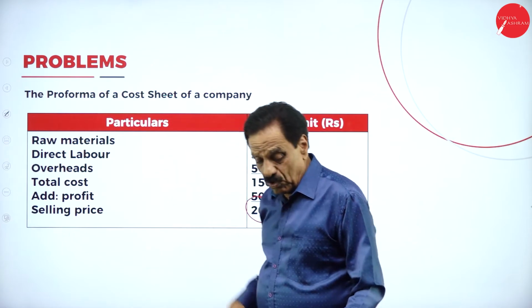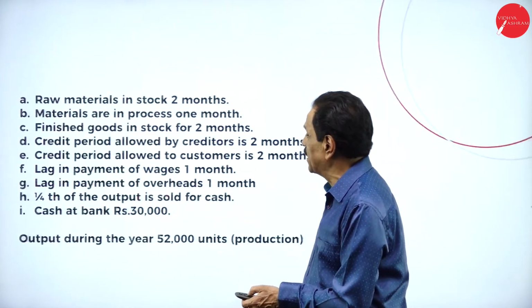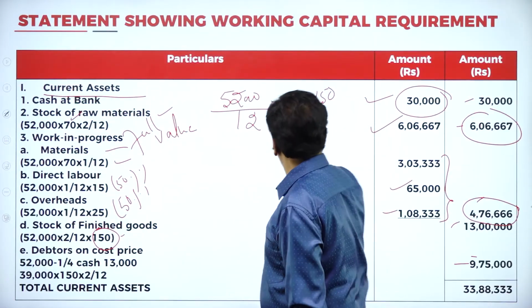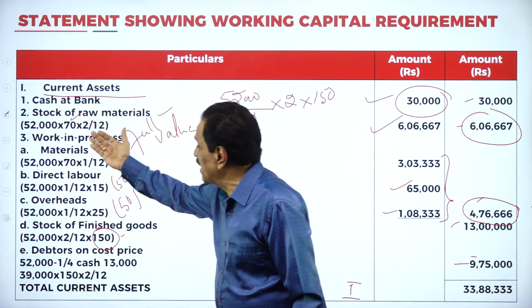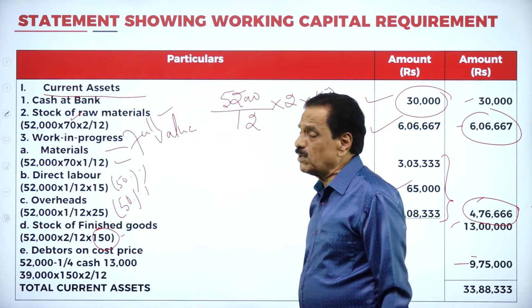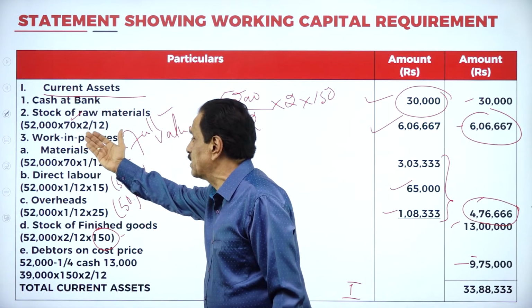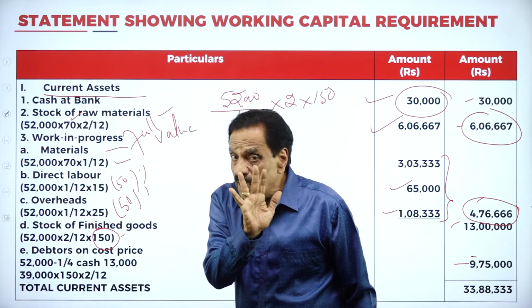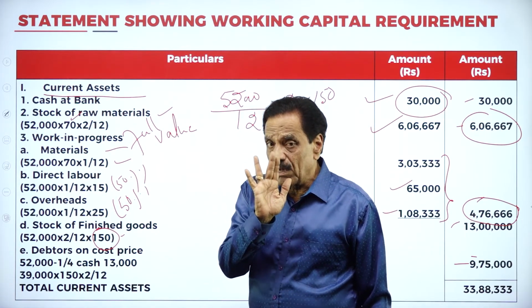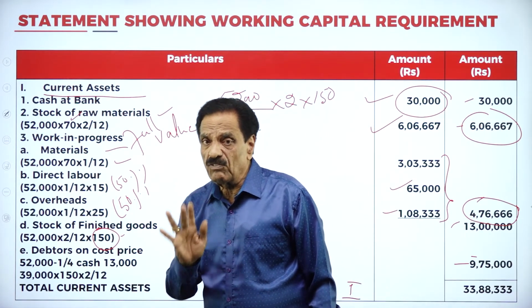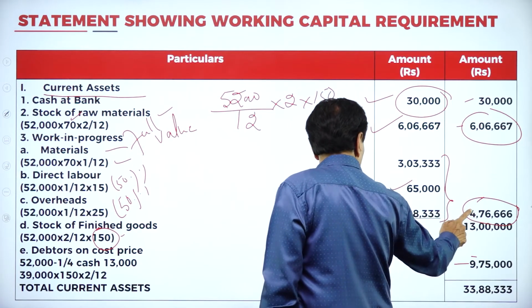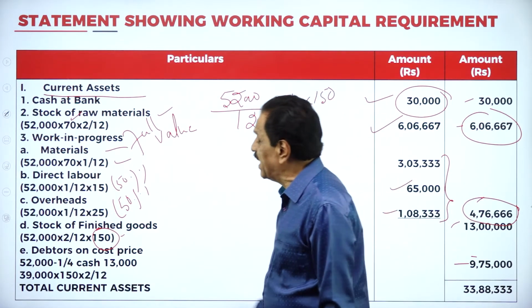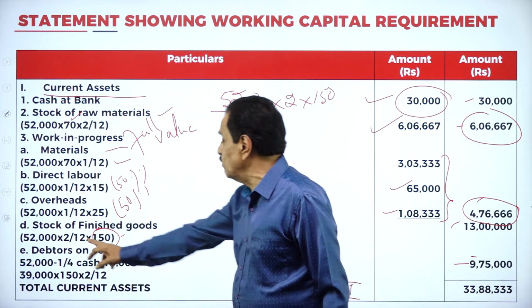Here, I have shown you, while you are doing the working capital, you have to take cash at bank already existing. Raw material stock for how many months is there? 2 months. 52,000 per unit is 52,000 into 2 by 12. Work in progress, I have explained: material full value, labor half value, overhead half value. When we work out, it will come 4,76,600.